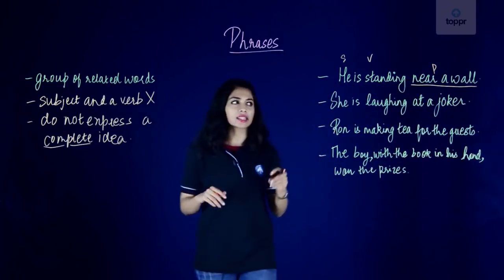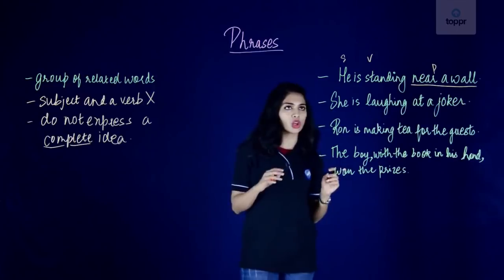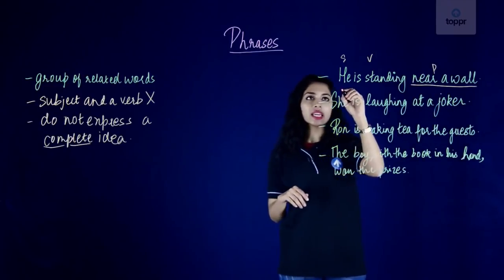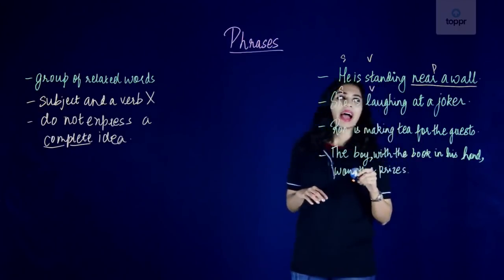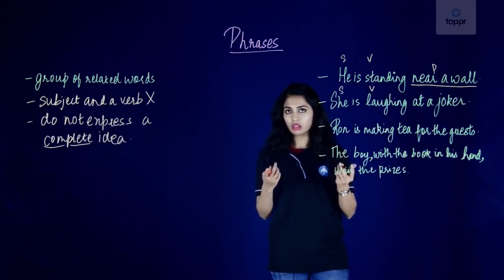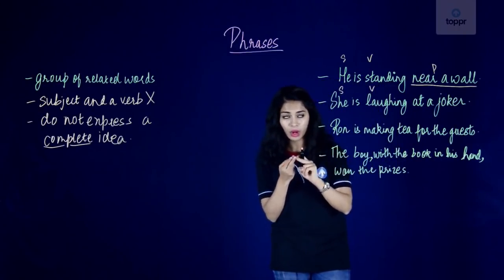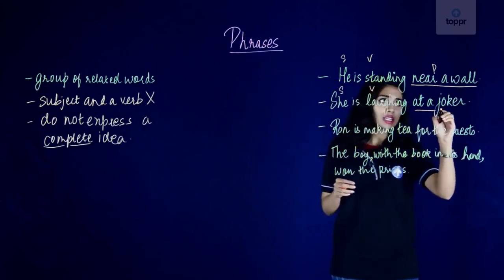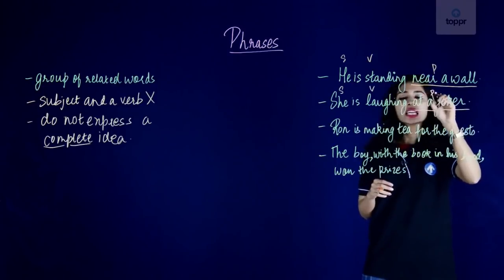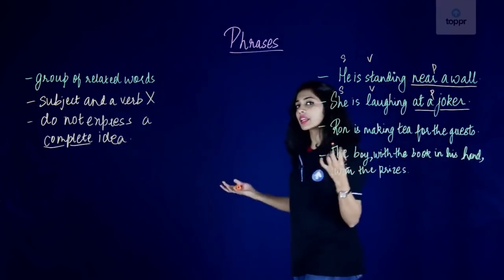Let's look at the second sentence: she is laughing at our joker. So she here is our subject, is laughing is our verb, and at a joker, does it have a subject? Does it have a verb? It is a group of words. So that means it is a phrase as it is not denoting a complete idea.